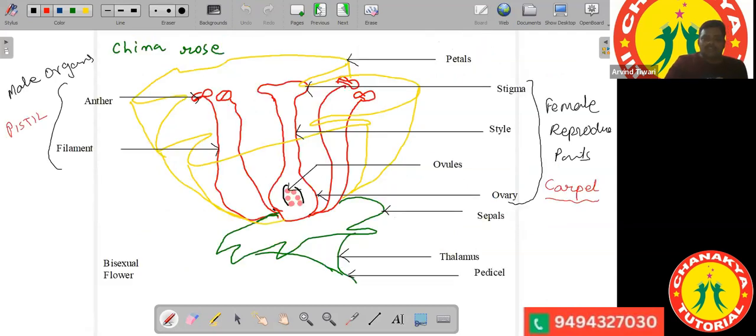And that is why flowers have nectar. Flowers also possess nectar just to attract the honeybees. Okay. So no problems.